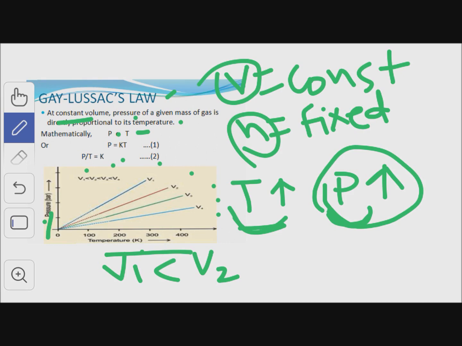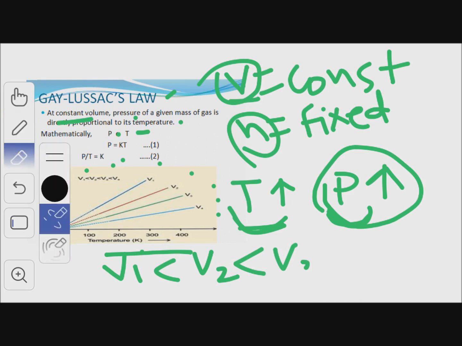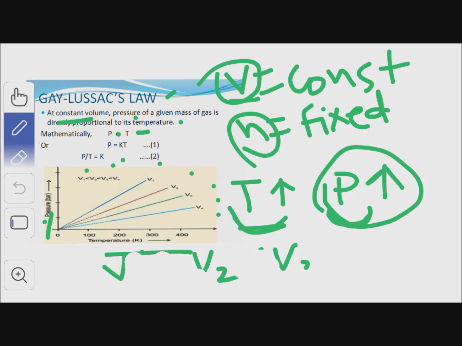Because K depends upon the volume, when K increases, volume also increases. When K decreases, volume also decreases. Here it is, V1 is greater than V2, which is greater than V3, which is greater than V4.